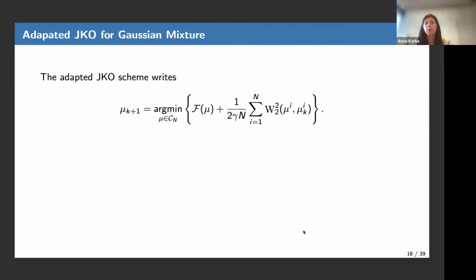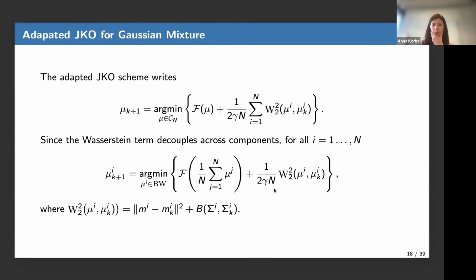So we end up with this optimization problem at each step. We have chosen a step size gamma and we have this. And now remember once again, I want to optimize over C_n, which is my space of mixtures of Gaussians. So mu basically writes as this mixture of Gaussians. They are uniformly weighted and each mu j is a Gaussian, so it belongs to the space BW.